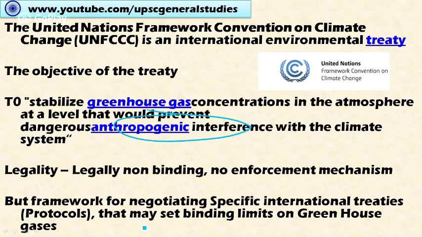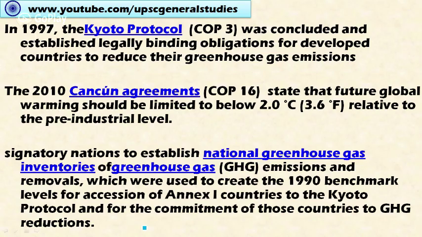Okay, at the third Conference of Parties, held in Kyoto, the Kyoto Protocol was agreed by the member countries. This Kyoto Protocol set binding obligations for the developed countries, that is industrialized countries, to reduce their greenhouse gas emissions, thereby reducing global warming. So under the Kyoto Protocol, legally binding obligations were made on the developed countries to reduce their greenhouse gas emissions.